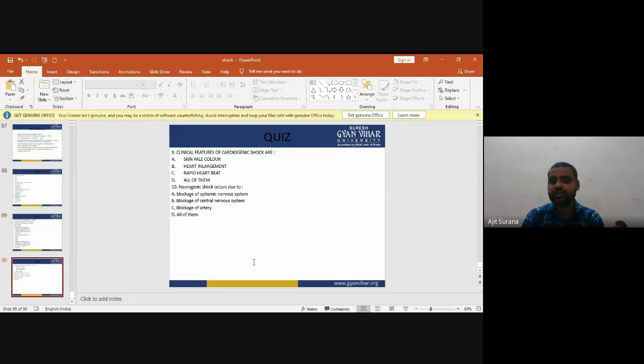Now, neurogenic shock occurs due to blockage of the systemic nervous system, blockage of the central nervous system, blockage of an artery, or all of the above. Neurogenic shock mainly occurs due to blockage of the systemic nervous system.